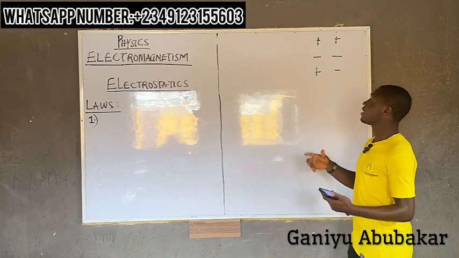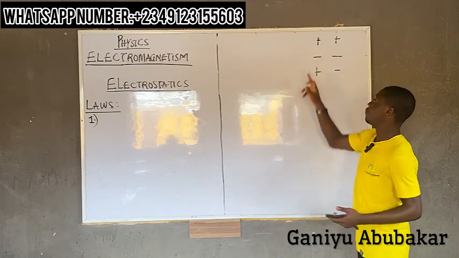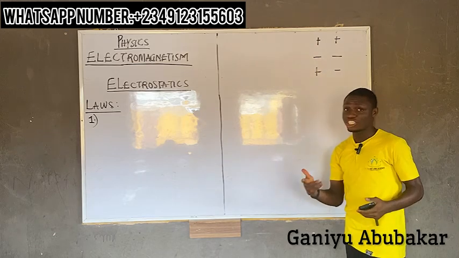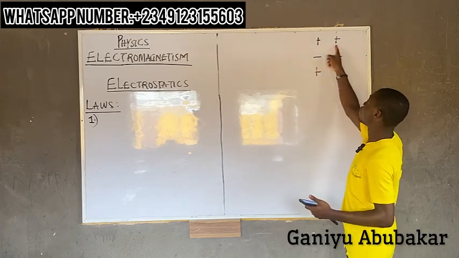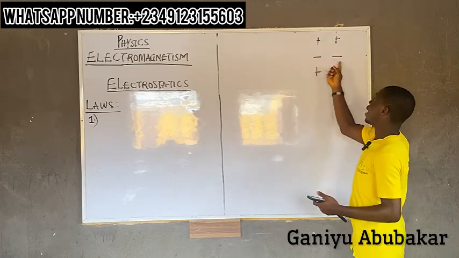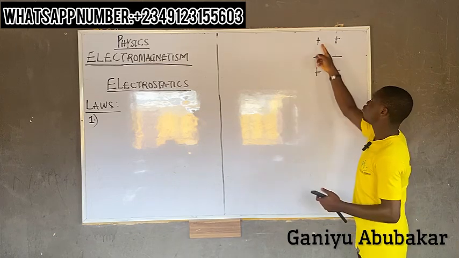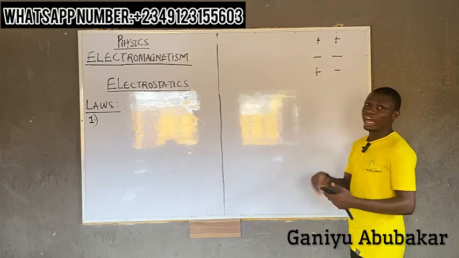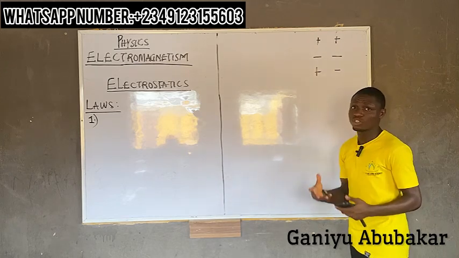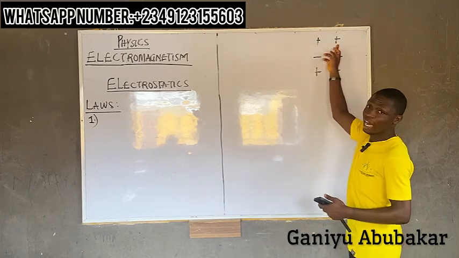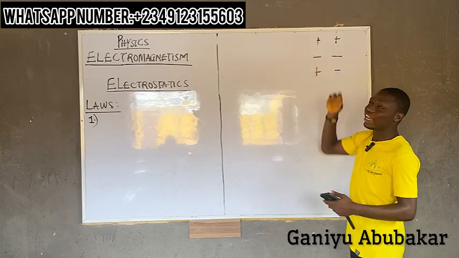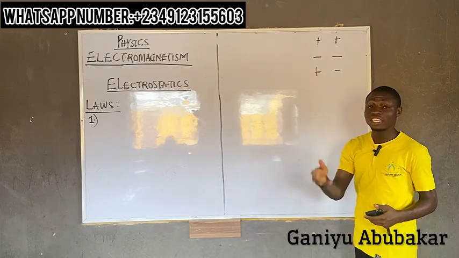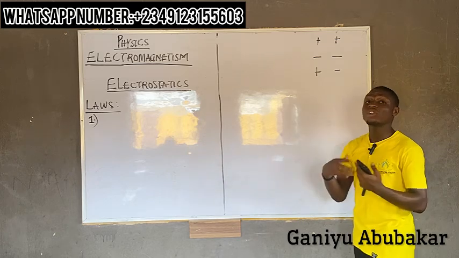Plus plus are like charges, minus minus are like charges. Plus are protons, these are electrons. Let's say I have two protons trying to combine. These two cannot combine, cannot attract. Why? Because they are like charges. So like charges repel, while unlike charges attract.